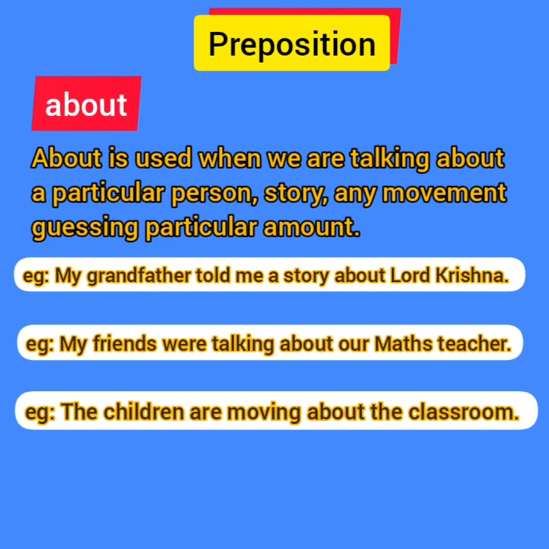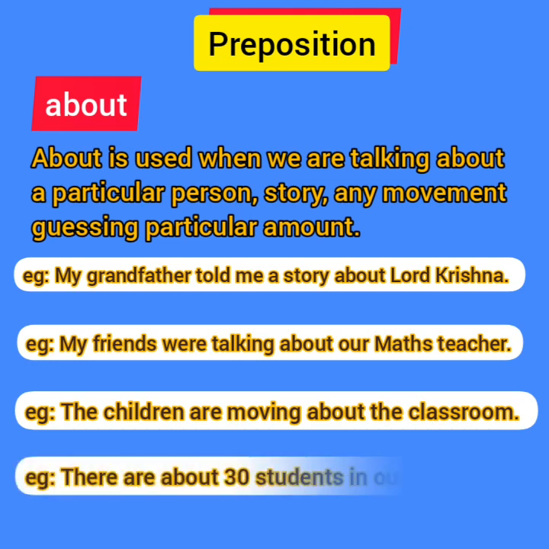Another example with about is: there are about 30 students in our classroom. Now here I am guessing a particular amount. So when I am guessing a particular amount, we use the preposition about. So there are about 30 students in our classroom.